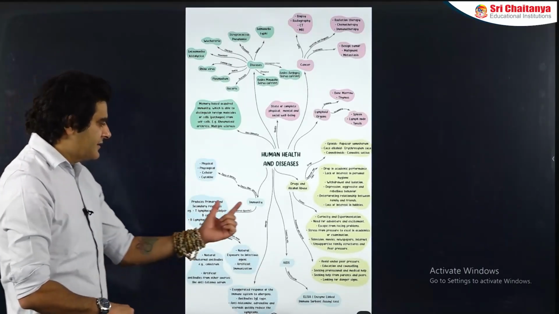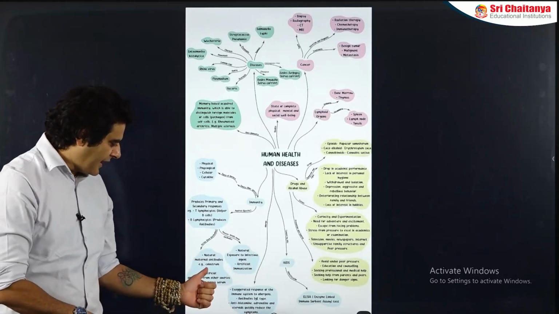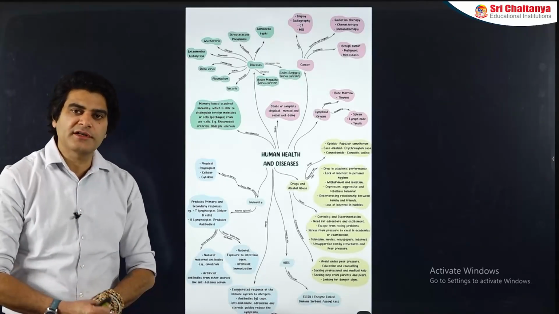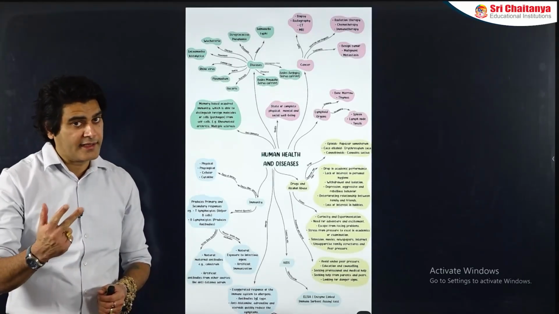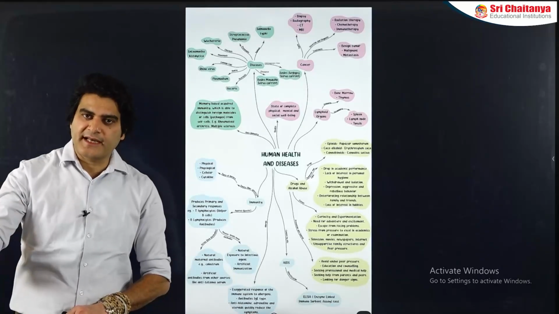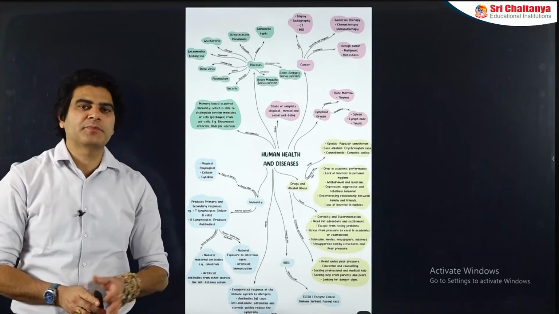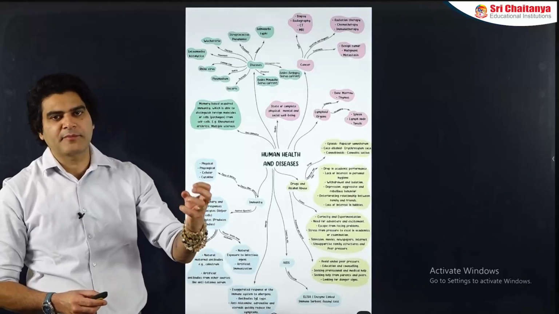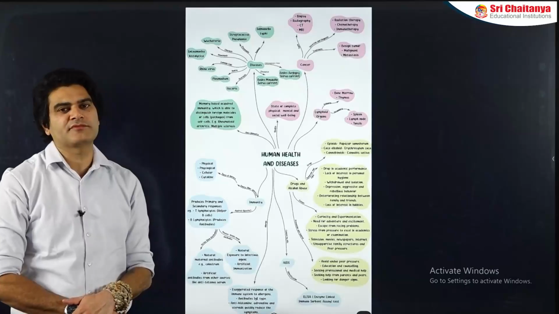Another part in the specific immunity is classifying it under two categories, that is active and passive immunity. As we discussed earlier, when the pathogen enters your body naturally, then you produce antibodies against it. That's naturally acquired active immunity. But there is one more way. Rather than waiting for an actual virulent or disease causing form of pathogen to enter your body, what you can do is prepare a synthetic lab prepared inoculum or sample of the pathogen, which is comparatively milder than the actual disease causing form of the same pathogen.